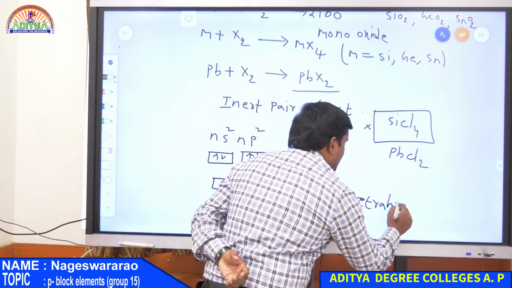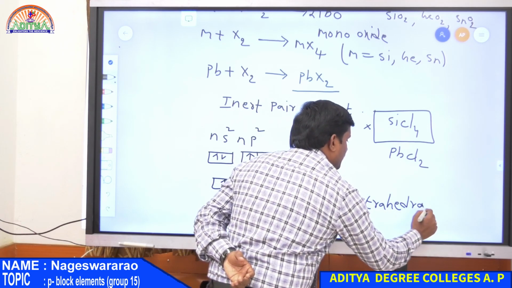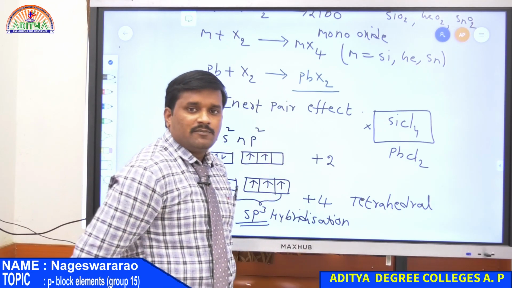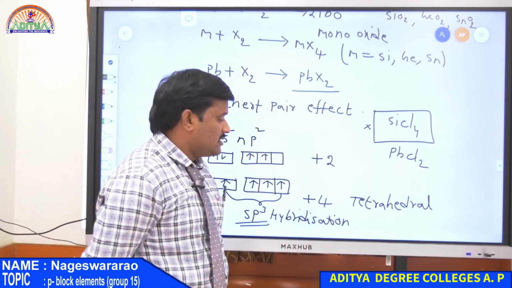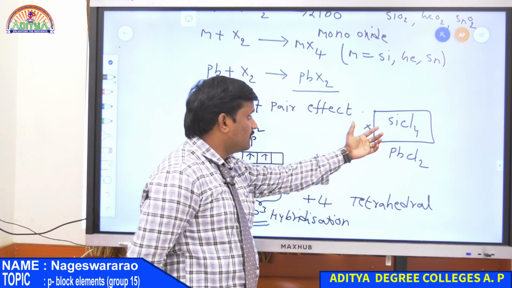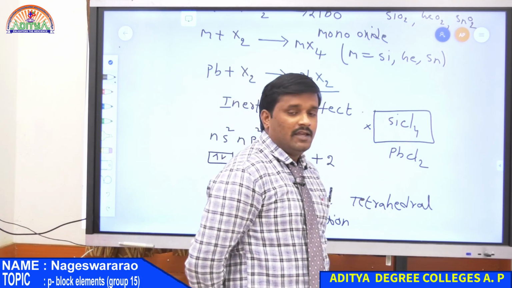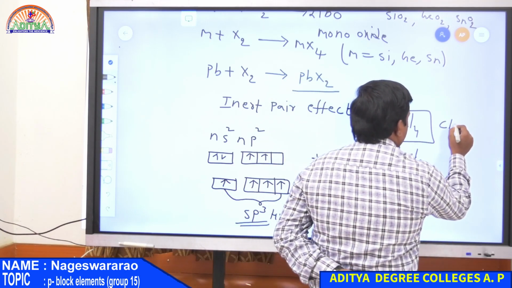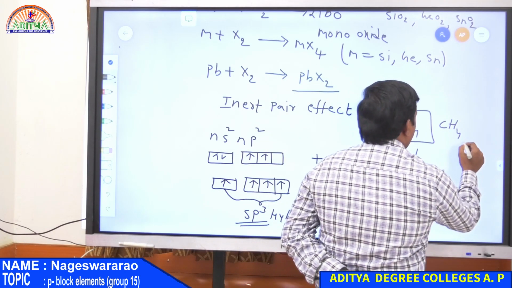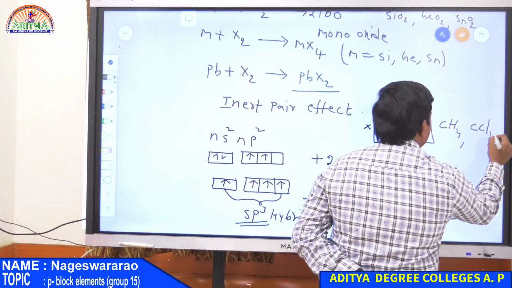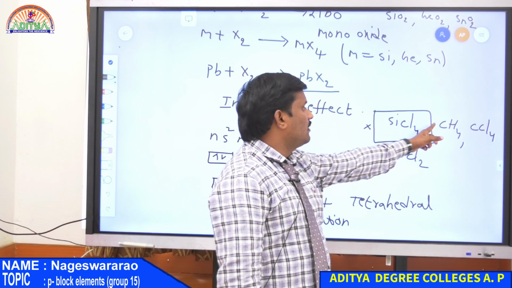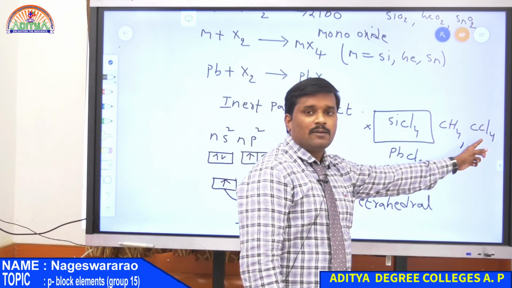If an element is involved in sp3 hybridization, then the geometry of that complex or compound is always tetrahedral. Therefore, SiCl4 has a tetrahedral geometry. Similarly, CH4, that is methane, and CCl4, carbon tetrachloride; this is silicon tetrachloride, methane, and this is carbon tetrachloride.